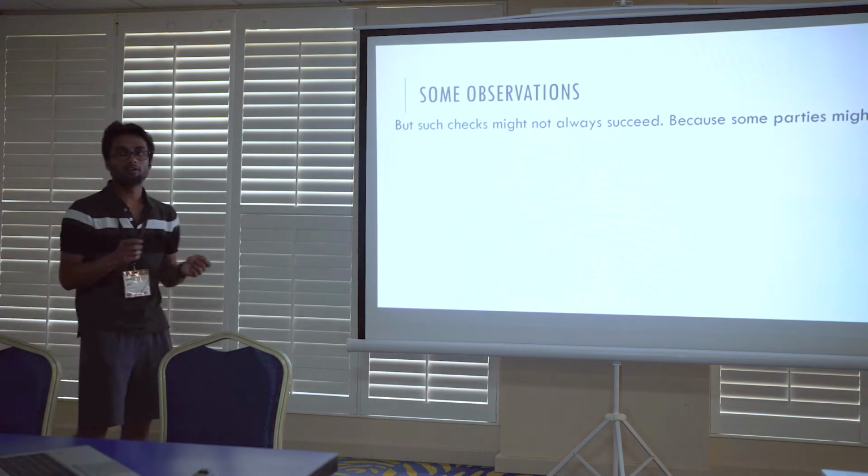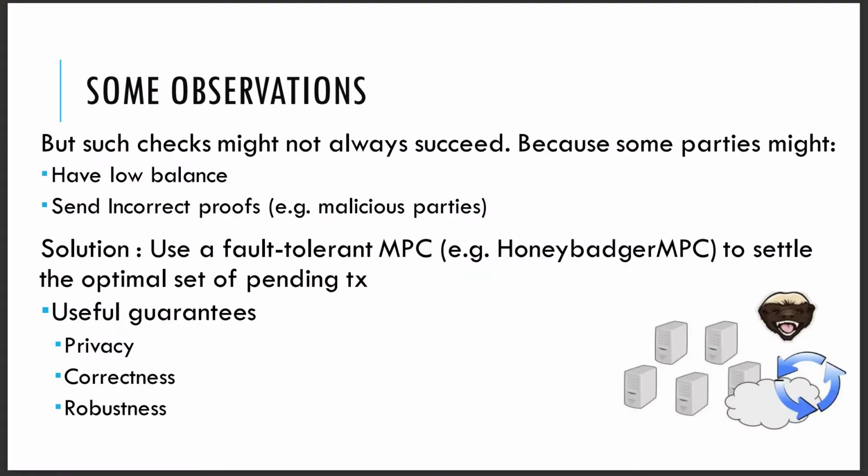However, these checks might not always succeed. Why? Because some parties might indeed have low balance and might not have sufficient balance to net all their pending transactions, or the adversary might even send incorrect proofs in some cases. Our fallback solution is to use a fault-tolerant MPC in such scenarios to settle the optimal set of pending transactions. And this kind of MPC, this fault-tolerant MPC, as I mentioned earlier, ensures privacy, correctness, and robustness.